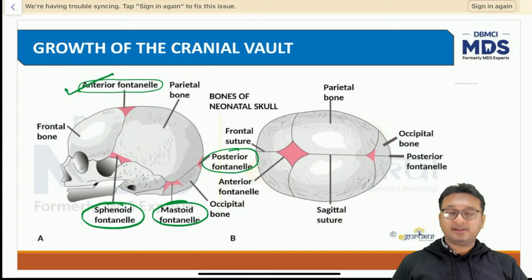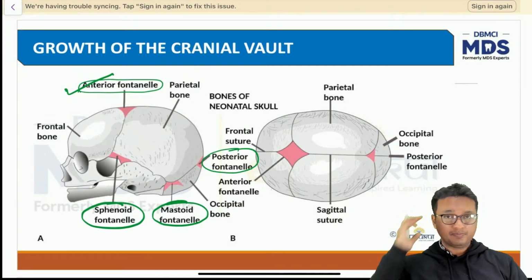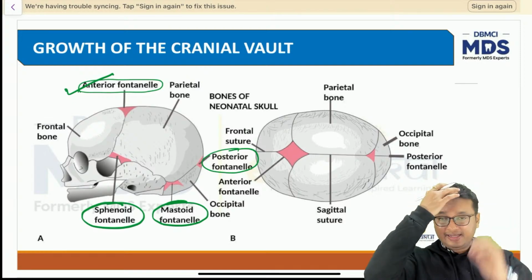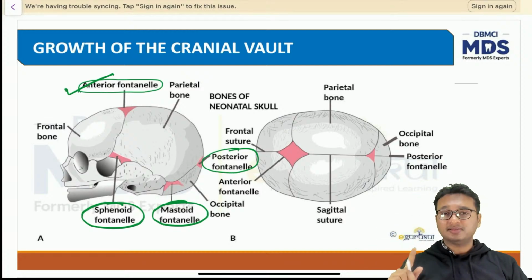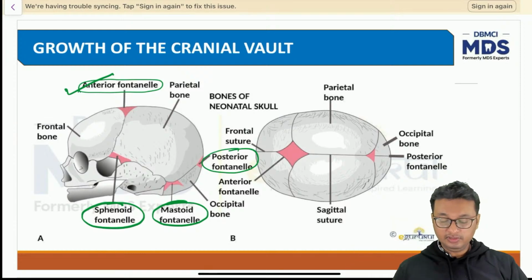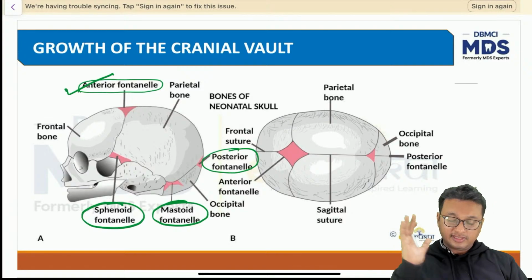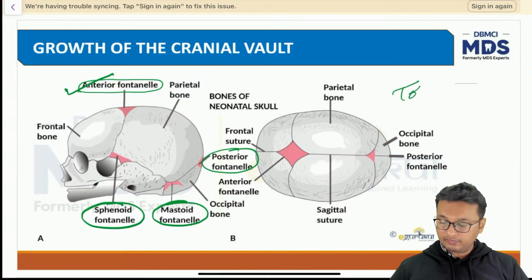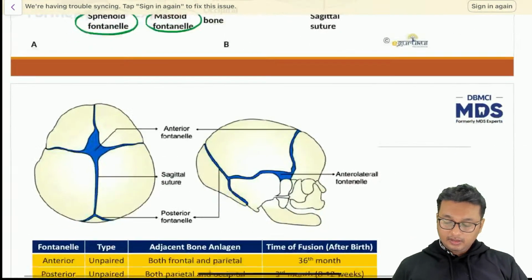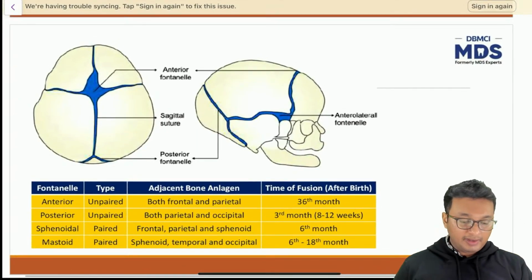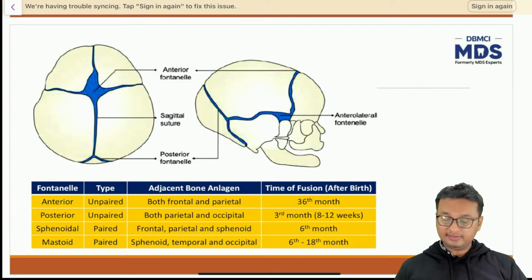Sphenoid and mastoid fontanelles are present in pairs, on the right and left side, and the anterior and posterior fontanelles are present as a single unit along the mid-sagittal suture of the cranial vault. So this is the sagittal view, and this is the top view of the cranium. So, Shilpa, this is the answer. Please discuss the time of fusion of fontanelles.